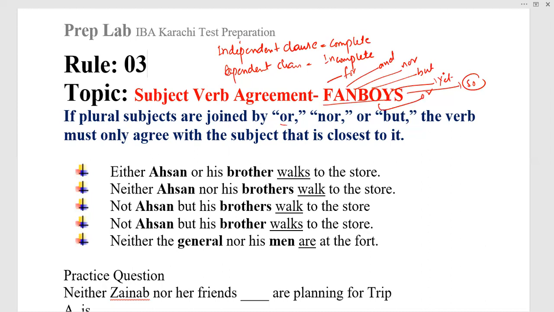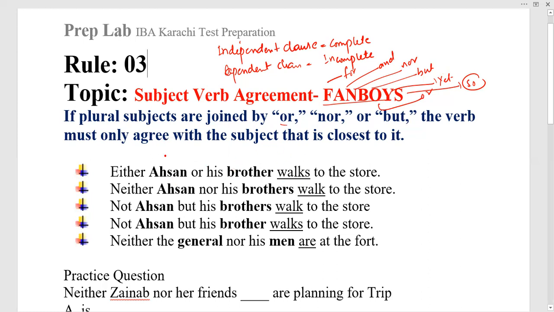So if there are two independent sentences, either independent or dependent, we understand that there should be two subjects for that. If there are two subjects joined by a fanboy, then how are we going to decide which verb needs to be agreed with, right?